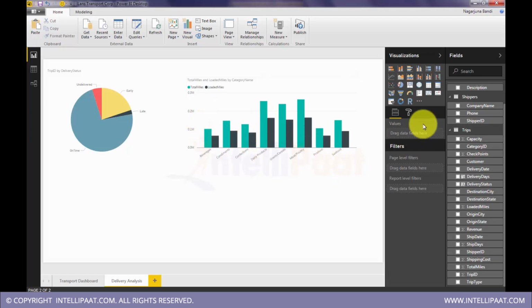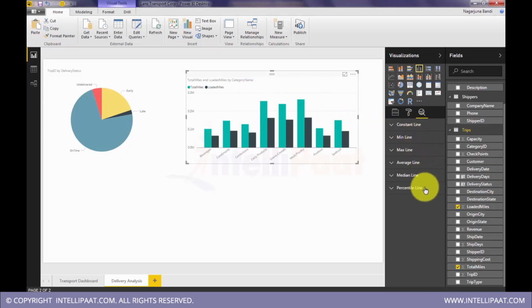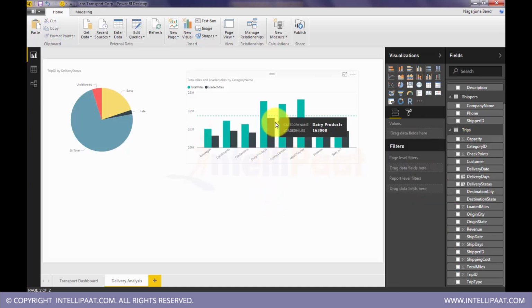Now I'll put a reference line on this. I select the visualization, so go to reference lines. We can add a bunch of reference lines. These are analytical lines, available for a few visualizations, mainly bar visualizations. You go and select an average line. I'll put an average line by total miles. You see, these two are almost meeting the average of total miles. Compared to that, they're doing good in these areas: dairy products, grains and poultry, we are doing good.